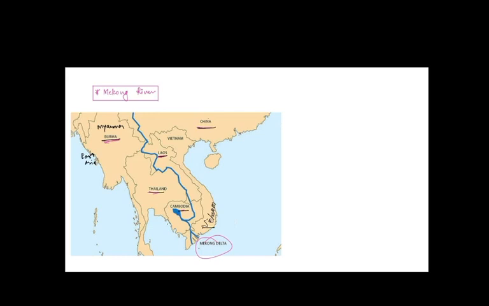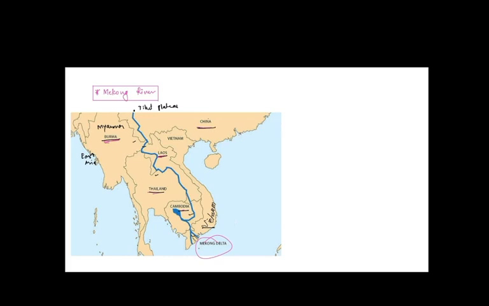So let's see the course of Mekong River. It originates in the Tibet Plateau in China, and from China, the river is flowing through Myanmar first, then Laos, Thailand, Cambodia, and then Vietnam.